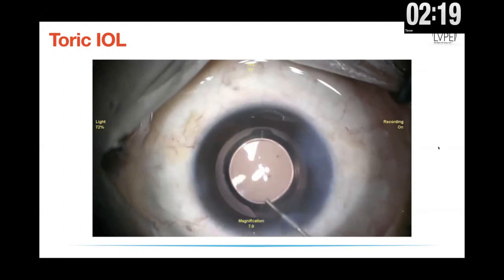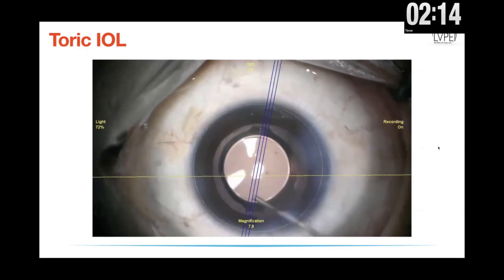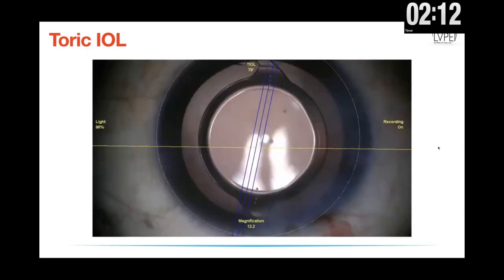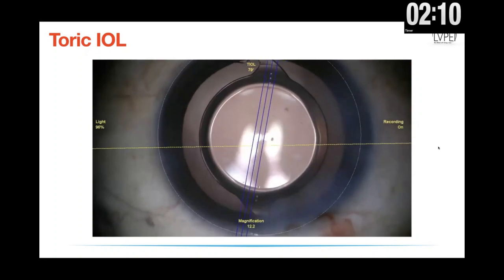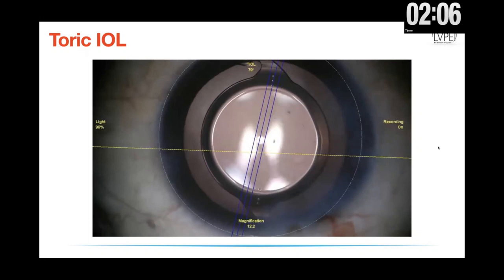So you can use either of these, or you can just use a manual marking. Any of these will work very well. But remember that before surgery, marking of the cornea is very, very important to make sure that you actually have alignment.